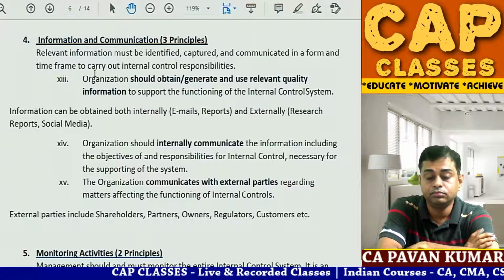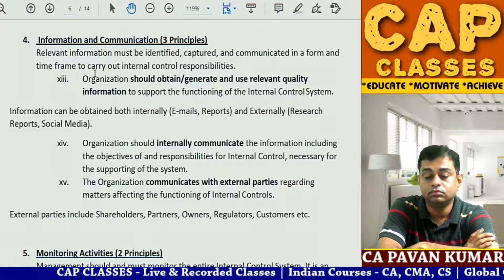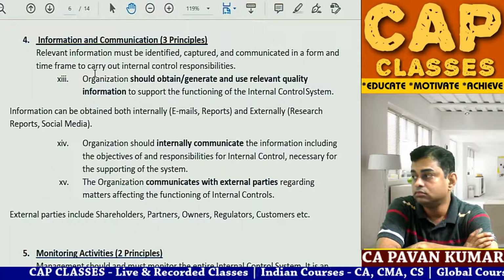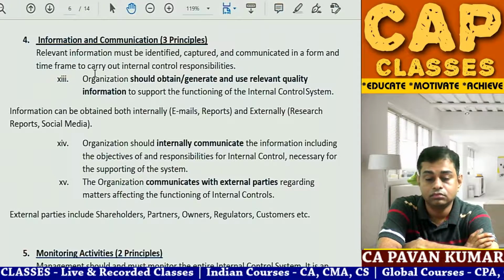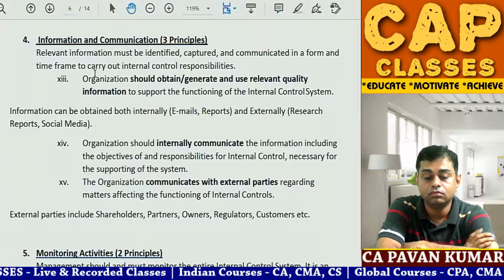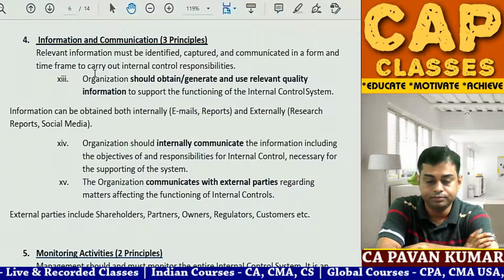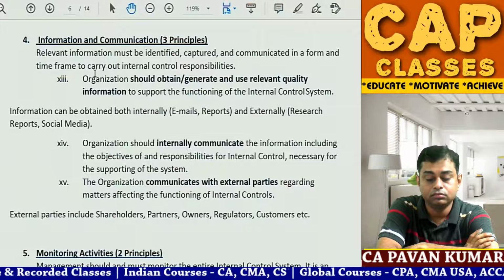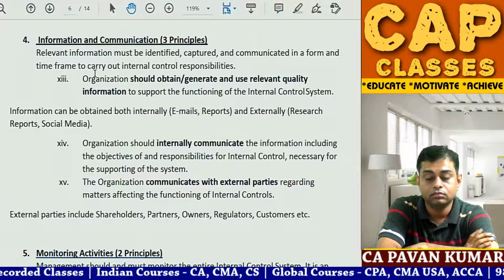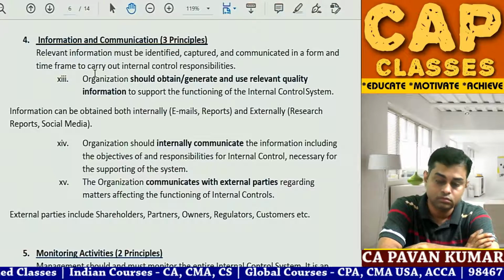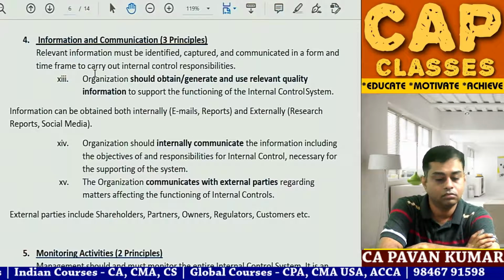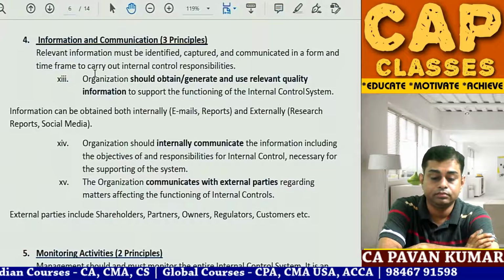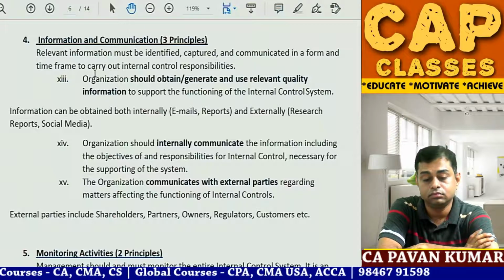The organization should internally communicate objectives and responsibility for internal control, and also communicate with external parties, stakeholders.